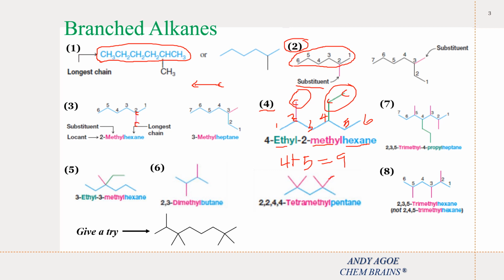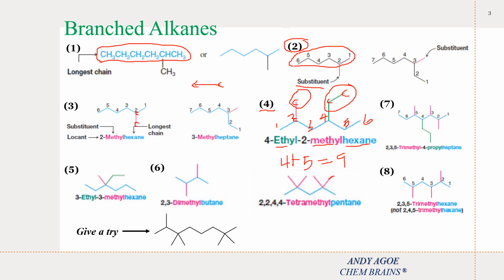So example number 5 is a case when 2 substituents are present on the same carbon atom. Then we should use that number twice. If we have 2 substituents which are present on the same carbon atom, then we should use that number twice. Let's give an example of the trial.